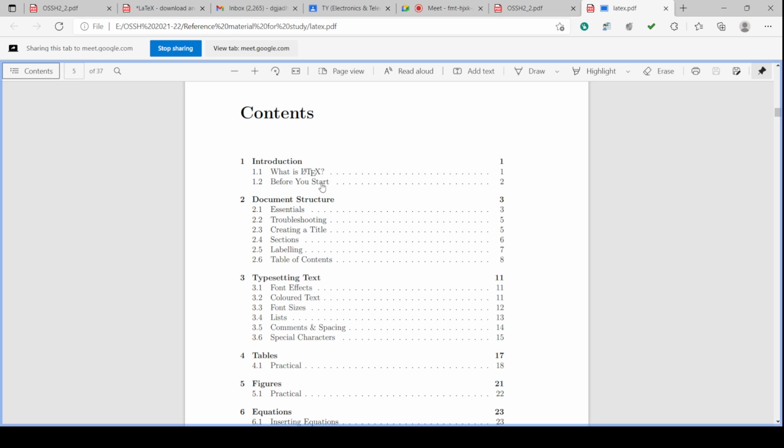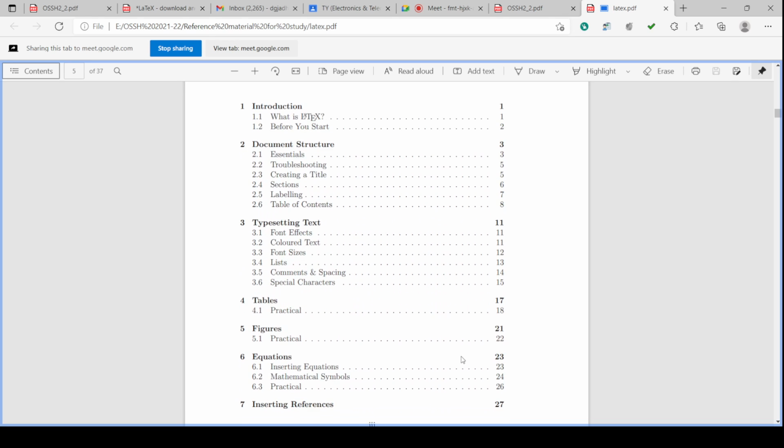Before you start, some information. What are the essentials? Troubleshooting, and then all the different details are there for this programming.